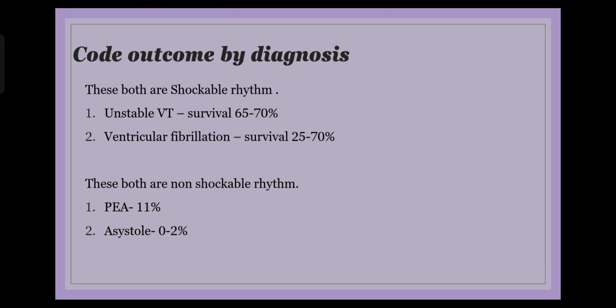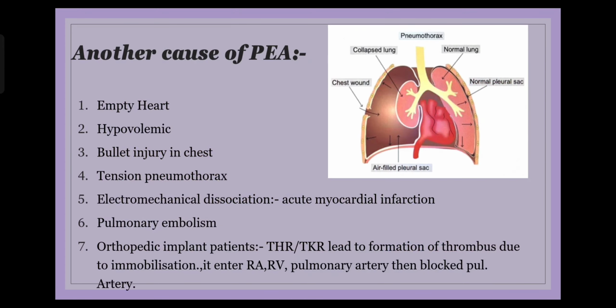as compared to the inferior two conditions where we do not shock the patient. In pulseless electrical activity, you can see the survival rate is a mere 11%. In asystole, it is a mere 2%. So pulseless electrical activity and asystole is where we do not give shock to the patient. This would be called a non-shockable rhythm. The mortality rates are definitely higher for the inferior two conditions that I mentioned before. So we therefore need to understand why all this is happening. I mean, we need to understand the cause behind development of pulseless electrical activity to treat it, and therefore let's look at a couple of representations so that we can understand this better.